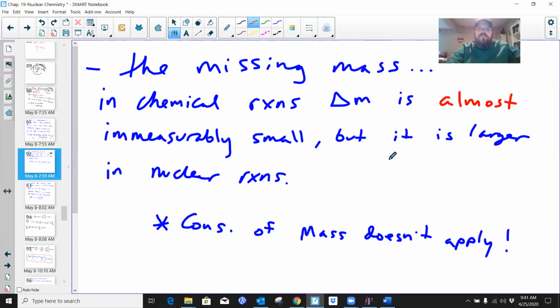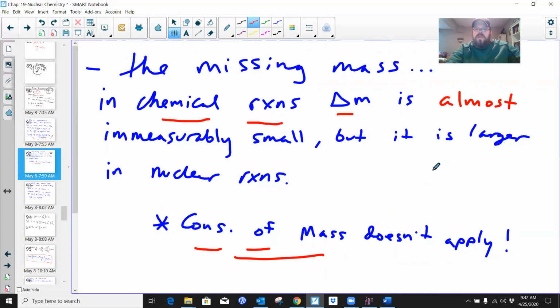In chemical reactions, the conservation of mass, Dalton's law, is true, but there's a little bit of mistruth to it. The delta M is almost immeasurably small, so we just turn a blind eye to it and say we're good with the law of conservation of mass, Dalton's law, when we're talking about chemical reactions, where we spent 90% of our year this year.